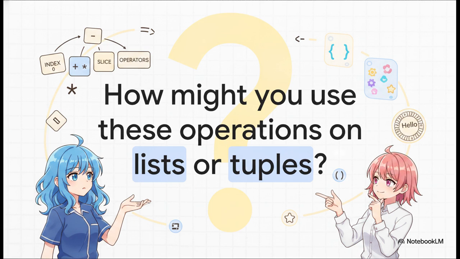Everything we've discussed today fundamentally relies on the fact that a string is a sequence. And you know, Python has other built-in sequence types too, most notably lists and tuples. So how might you use these exact same operations, the zero-based indexing, negative indexing, start, stop, step slicing, or even the plus and multiply operators, on a list of numbers or a tuple of objects? Think about how these foundational text concepts might just apply universally across Python's entire ecosystem.